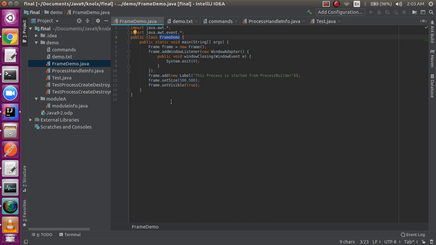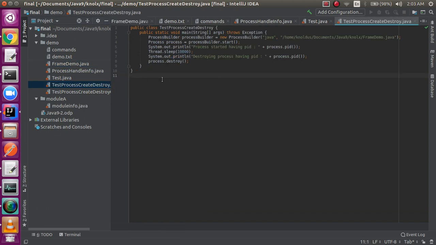I'll just explain it. This demo just creates a frame with the help of Windows adapter. It does nothing but set the size, add a label, and set the visibility to true. So this is a Java file that we will be running and then we'll be destroying with the help of another Java file using the process builder that we learned.